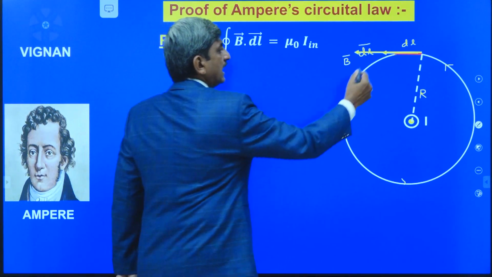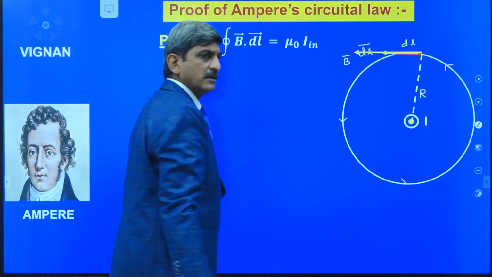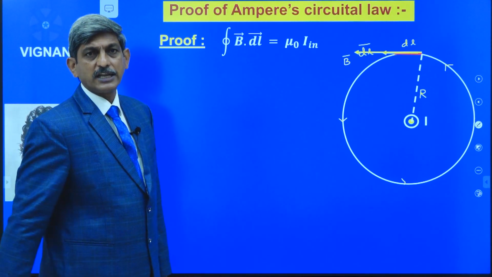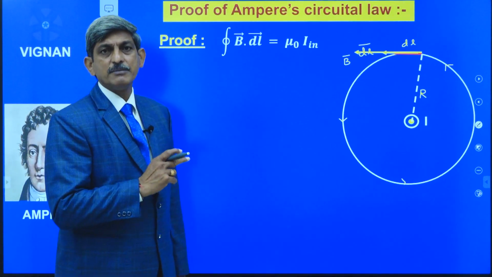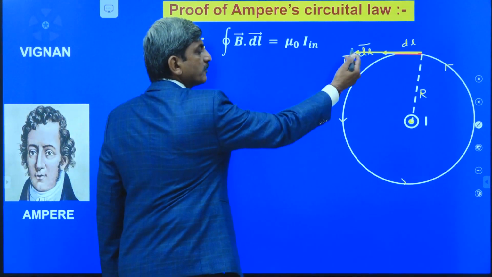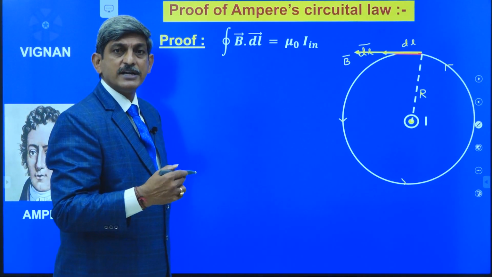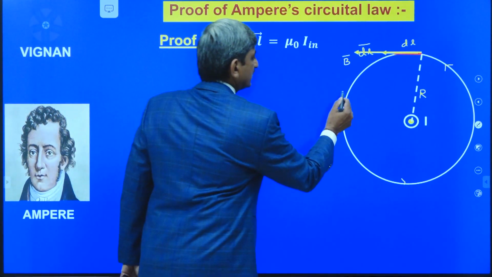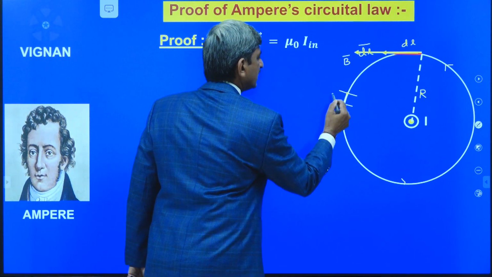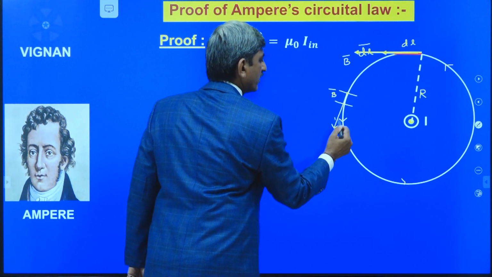So here, how are B bar and dl bar? B bar is along the tangent and dl bar is also along the tangent, so the angle between them is equal to 0 degrees. Not only at that point, if we consider elements at different places, here also this is the direction of dl and this is the direction of B bar.